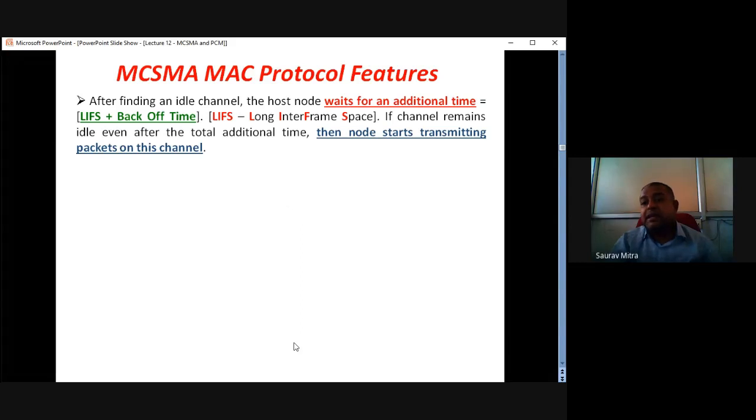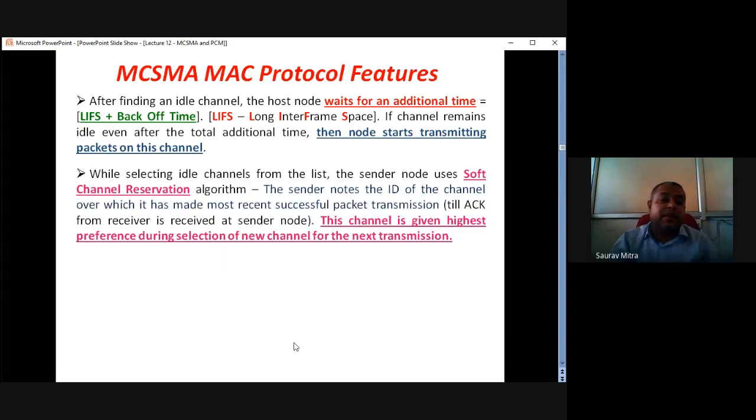What is that overall waiting time? It is LIFS plus backoff time. LIFS is long interframe space. During LIFS, if suddenly the carrier is sensed near the node, what happens? The sender node goes back for backoff time, and that backoff time keeps piling up. If carrier is sensed or TRSS becomes greater than ST, the backoff time keeps on increasing.